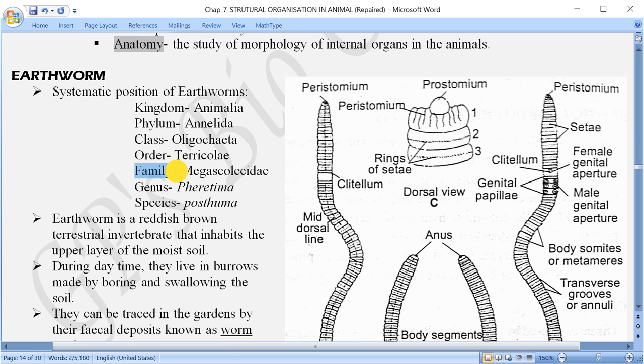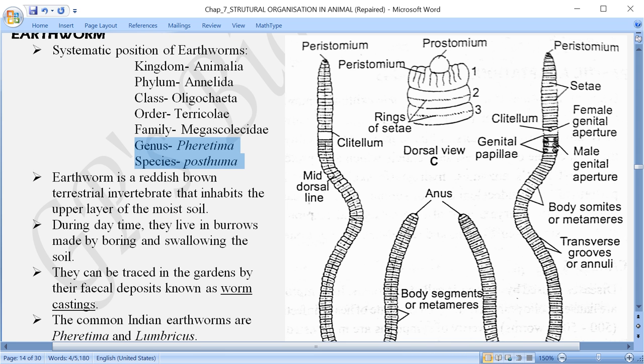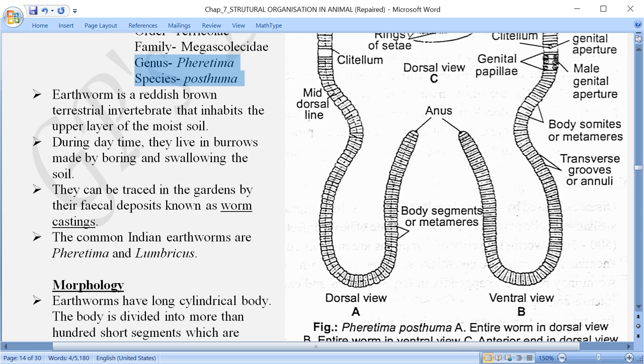Family Megascolecidae. And then genus is Pheretima and species is posthuma. This is the most common earthworm species that is found in India. One more species which is found in India is Lumbricus, that is given here at the end.